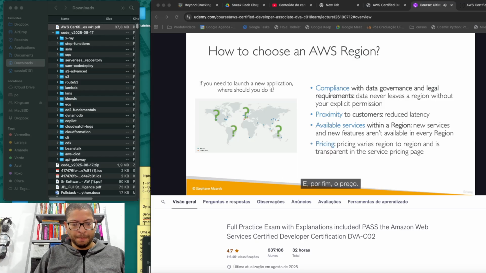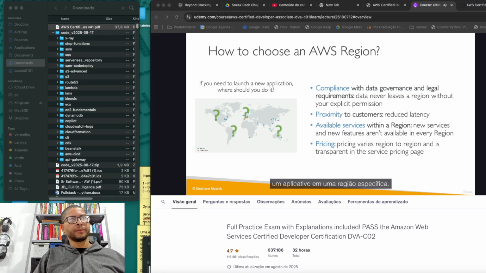And finally, pricing. Pricing does vary from region to region, and you need to consult the services pricing pages to see what the differences are between the regions, but this could obviously be a factor that could impact your deployment of an application into a specific region.